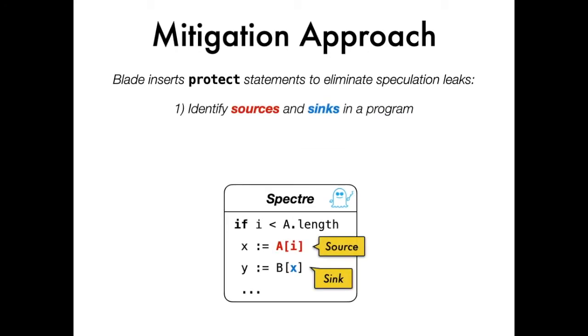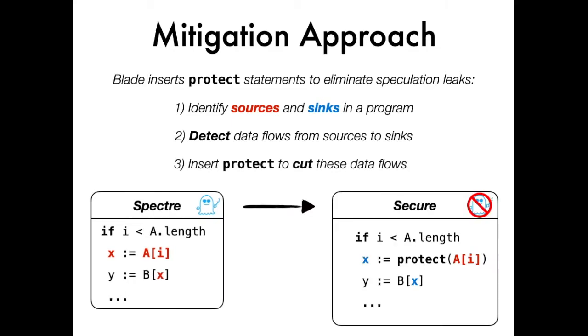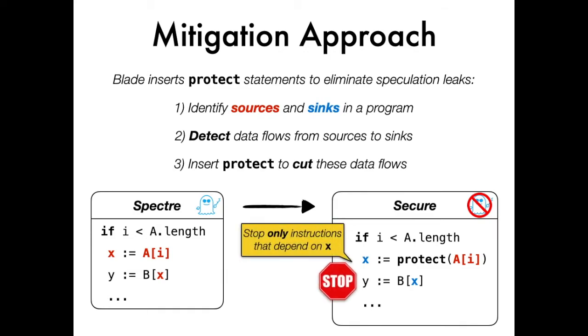First, Blade identifies source and sink expressions in a program. Then it detects data flows from sources to sinks, and lastly it inserts protect statements to cut the source to sink data flows. The program on the right is now secure because the protect statement prevents any secret introduced by the source from reaching the sink.